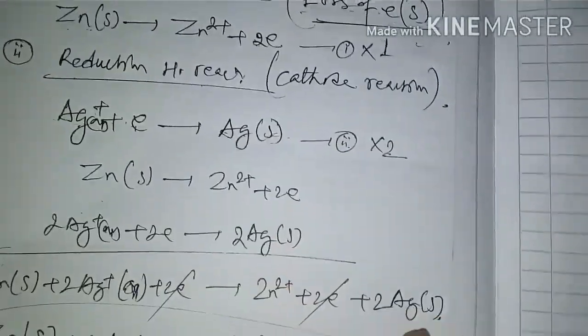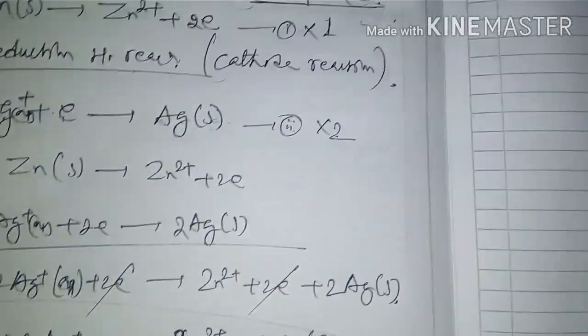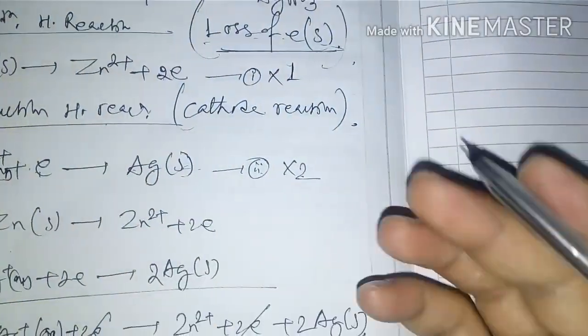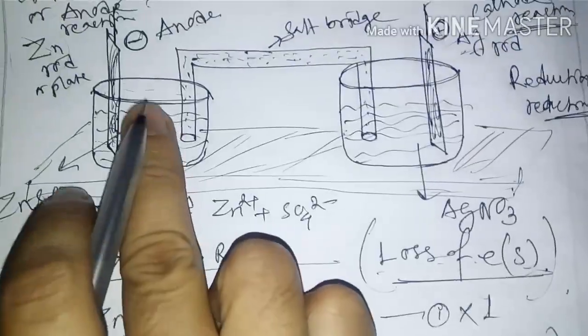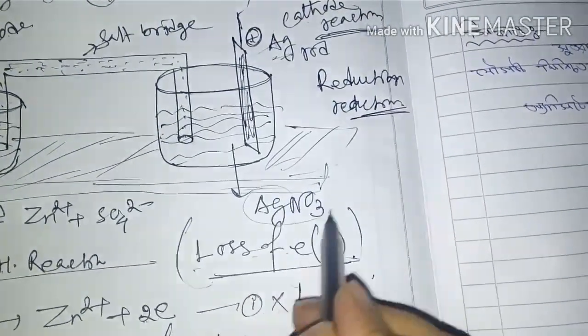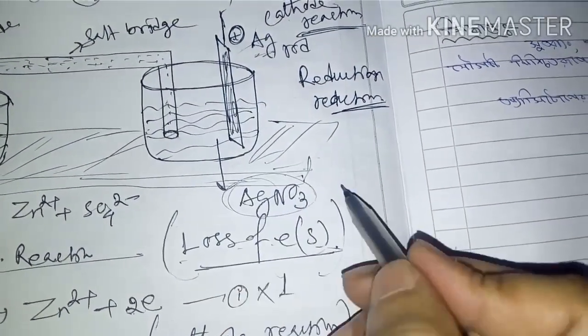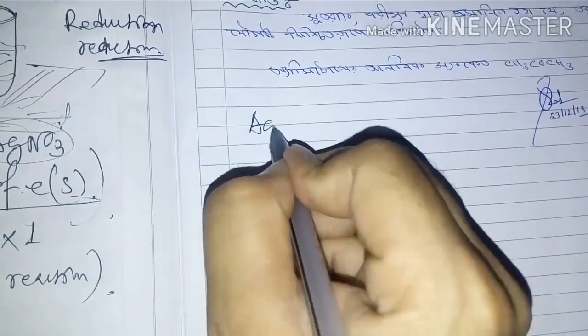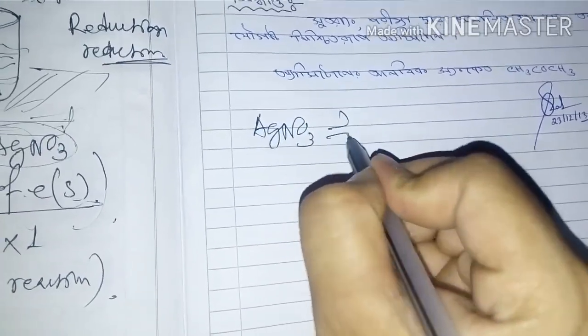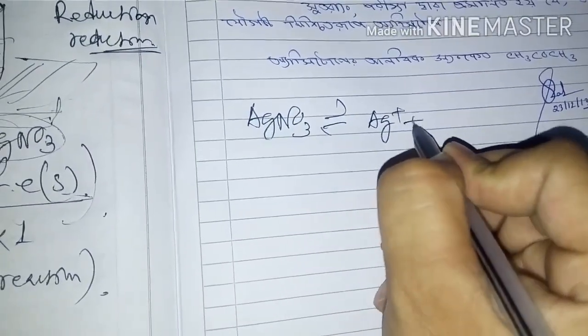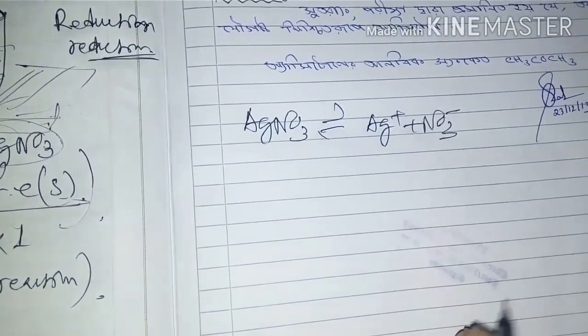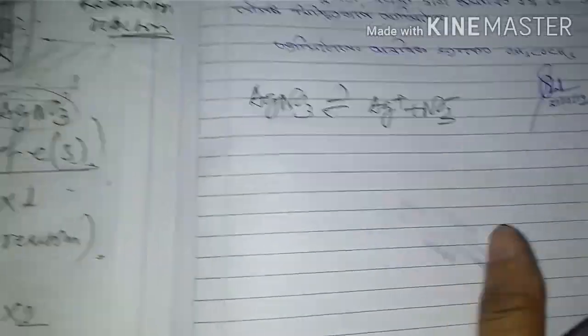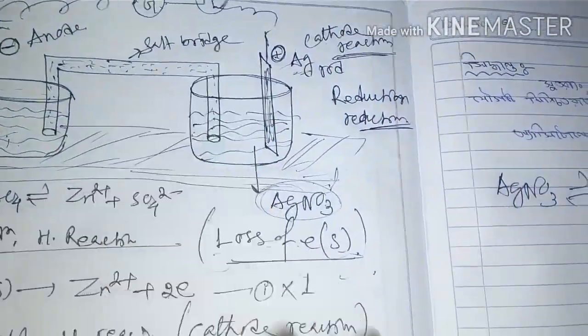Now how to represent that galvanic cell, or the representation of a galvanic cell. Here is another solution, this AgNO3. How do we split this AgNO3? Like this: Ag+ and NO3-. Now how to represent this galvanic cell?